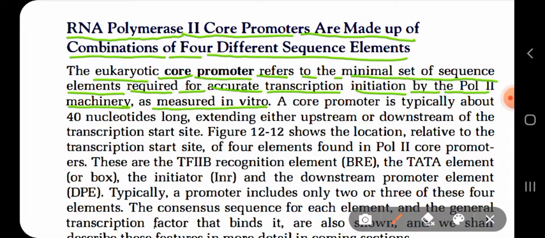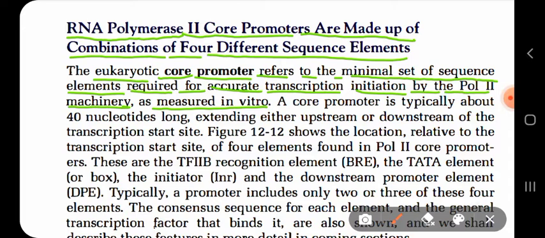So it means that the promoter region for RNA polymerase 2 consists of some specific sequences known as sequence elements.